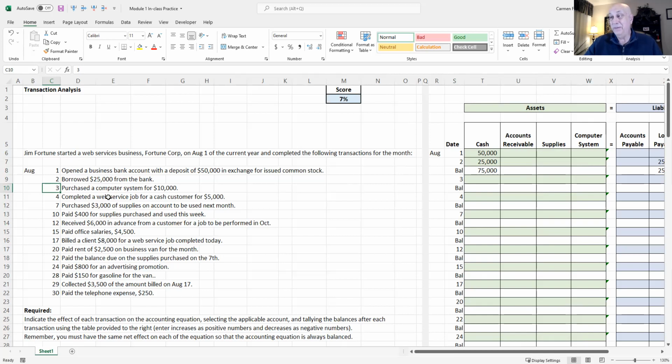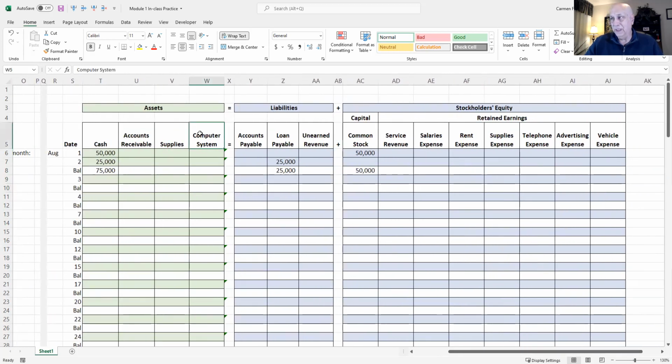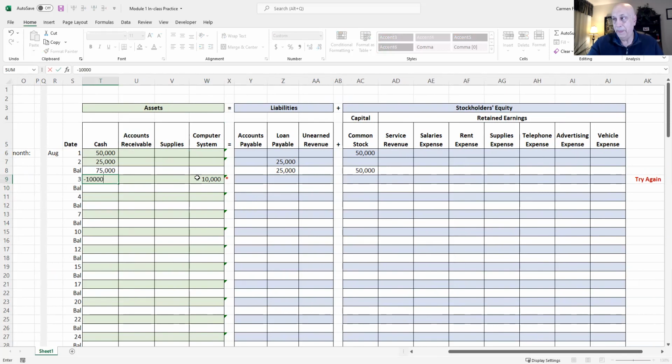And how do they pay for it? For $10,000. It's cash. Okay, they didn't say they bought it on account. If it says on account, that means they use their credit card, or they get invoiced for it. So let's go over here to the equation, and we see we have an asset called computer system that's increasing by $10,000. But how do we pay for it? Do we borrow money, or do we pay cash for it? We paid cash, so cash is going down.